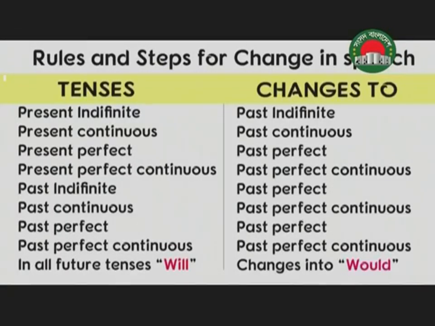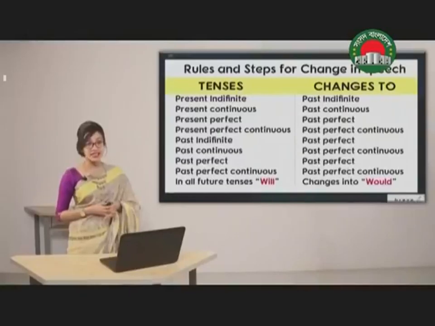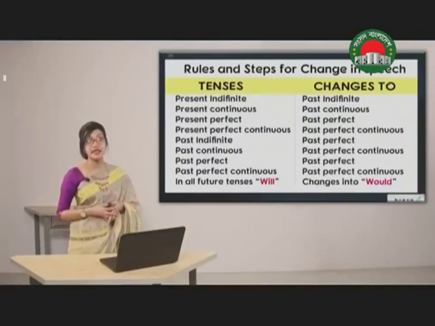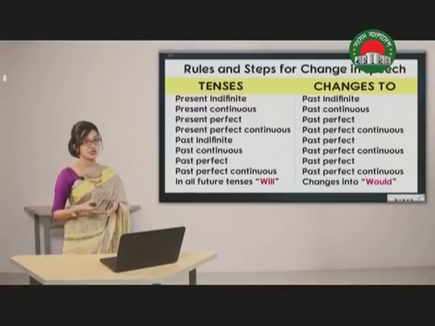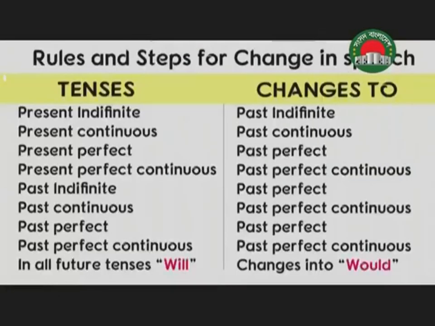Now these are the rules to change tense in the case of interrogative sentences. They can also be applicable in assertive sentences as well. In the case of present indefinite tense, when we are changing it into indirect speech, we will change the tense to past indefinite. Present continuous changes into past continuous. Present perfect changes into past perfect.